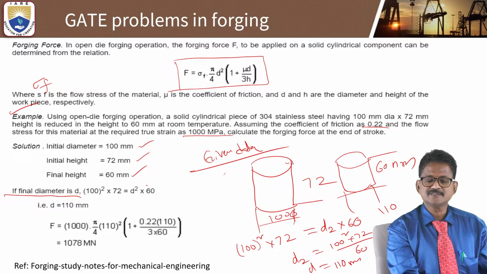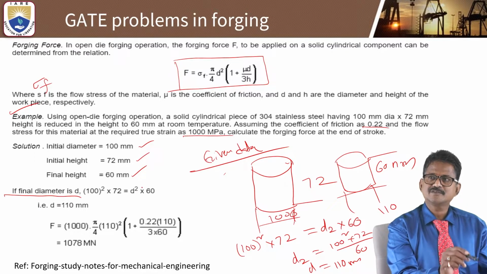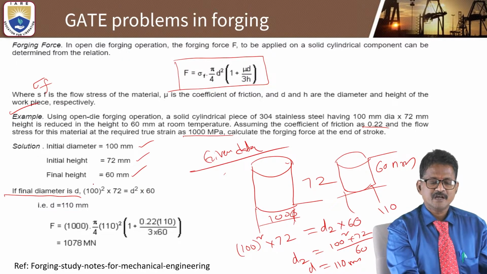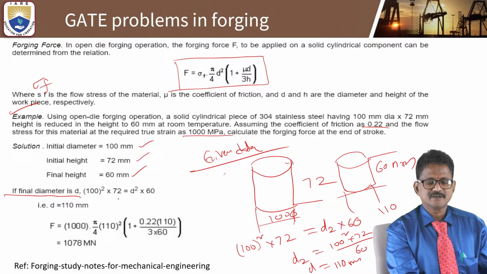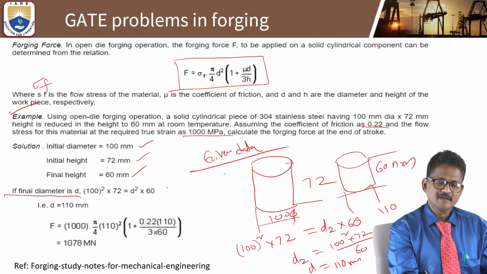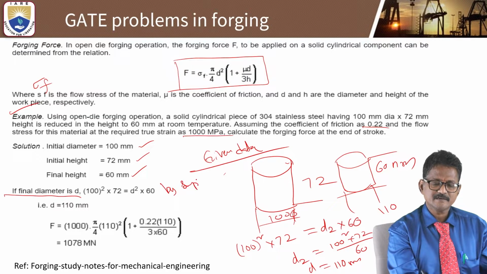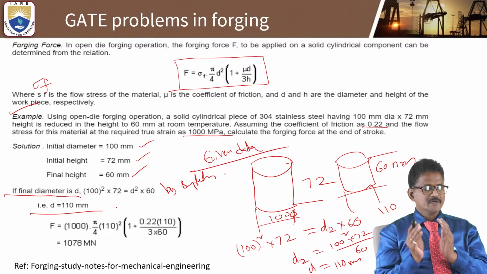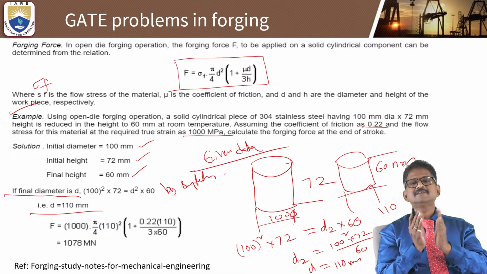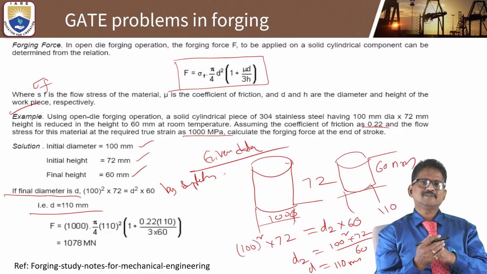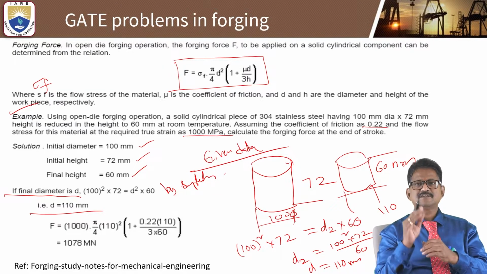Inlet volume is equal to outlet volume, and volume is area into height. So pi by 4 gets cancelled, and finally d square into 72 equals d square into 60. By simplifying, d is equal to 110 mm. We can easily obtain the diameter at the end.